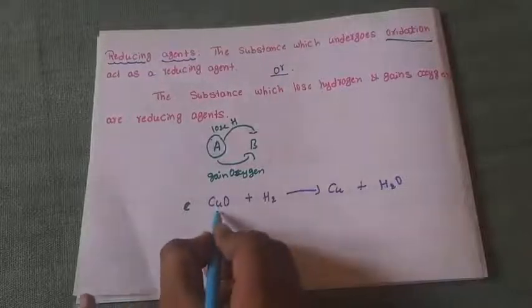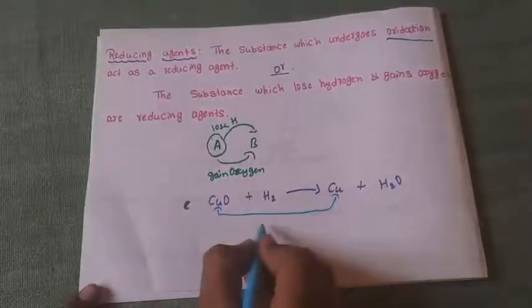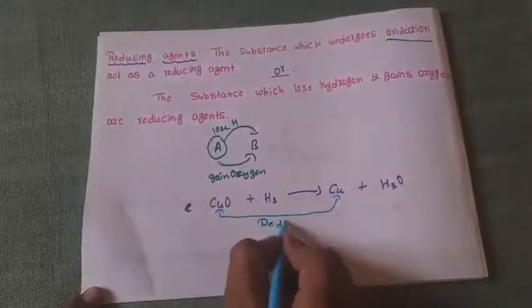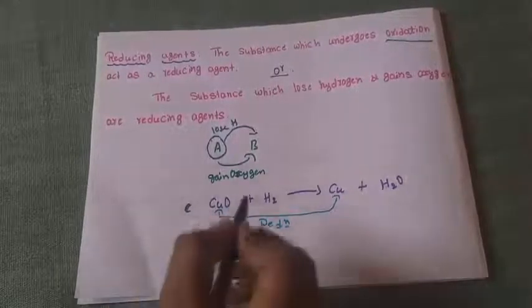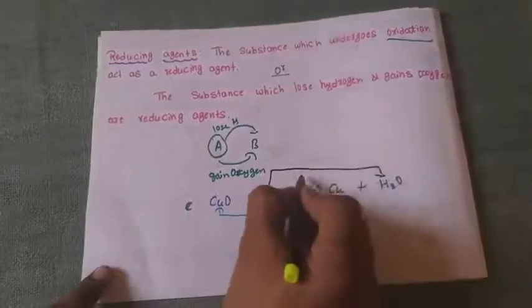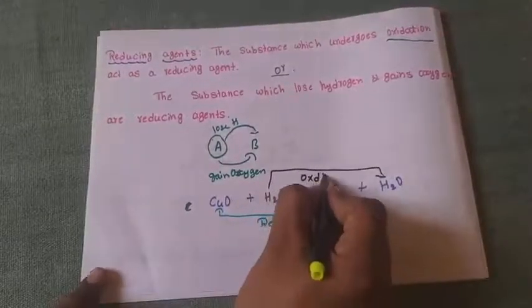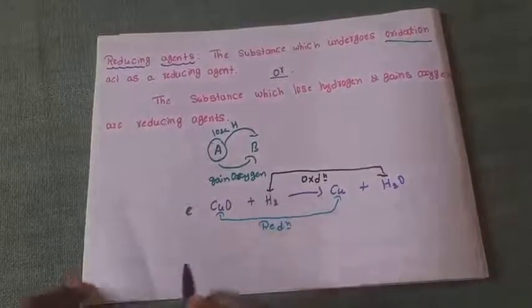This one is losing oxygen. Losing of oxygen is reduction, so this is under reduction. Then hydrogen is gaining oxygen, hence we can call it oxidation. Hence hydrogen is under oxidation, and copper oxide is under reduction.